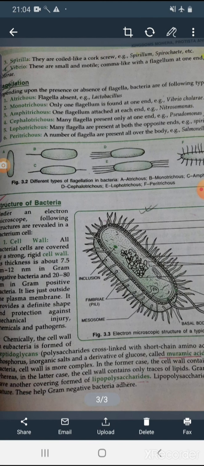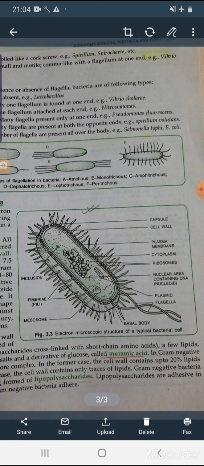Next is D, cephalotrichous. Many flagella are present but only at one end, as you can see in the diagram. It is Pseudomonas fluorescens. Number E is lophotrichous, where tufts of flagella are present at both sides, as in Spirillum. The last one, F, is peritrichous, where a number of flagella are present all over the body, as in Salmonella typhi, or sometimes E. coli also.